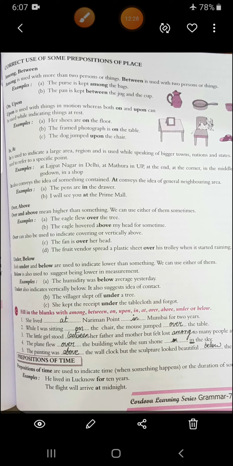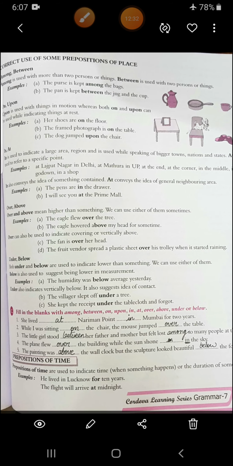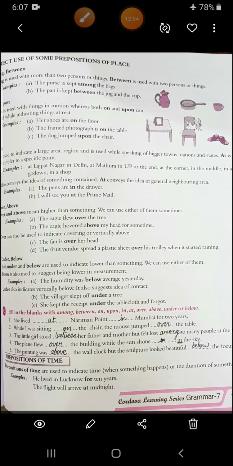Then what is the difference between under and below? Under and below again are used to indicate lower than something. We can use either of them. Below is used to suggest something below in measurement, like the humidity was below average yesterday. We are measuring it. Under also indicates vertically below, something is vertically below, like under that colorful umbrella. I hope you remember that. So the villager slept off under a tree. She kept the receipt under the tablecloth and forgot.